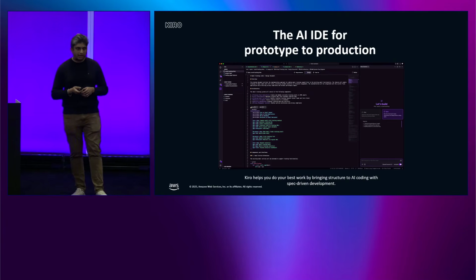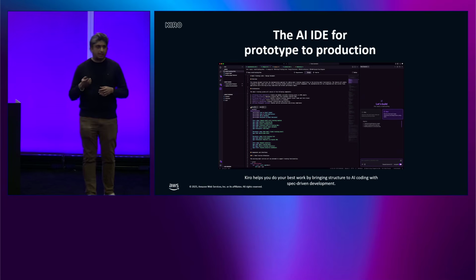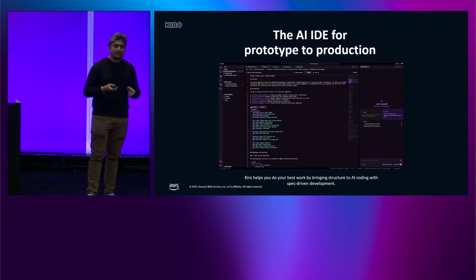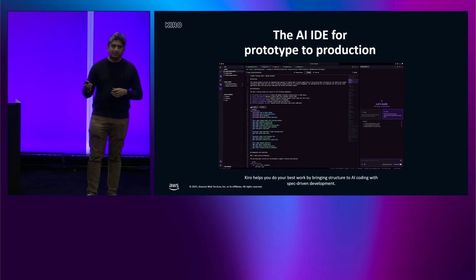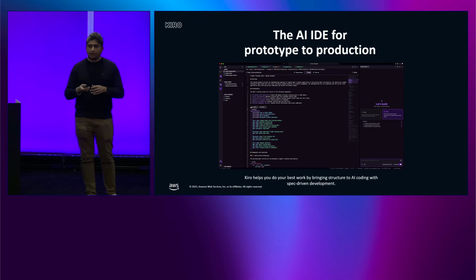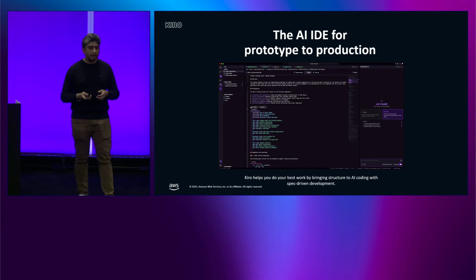Outside of that, you have agent hooks, which is essentially nothing but automations that can be executed based on events that happen in the IDE. So for example, if there is a file save in a TypeScript project that says that I'm updating my component, go ahead and run a hook and update the README for that component so that everybody can take advantage of the README. So these are all the features that exist in Kiro today.